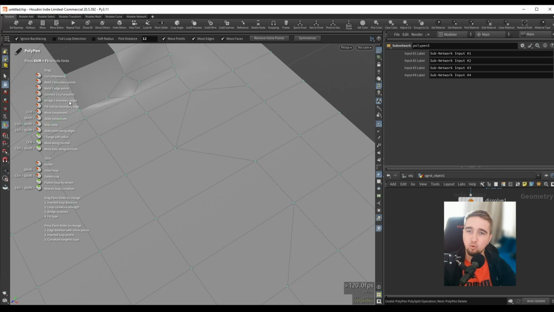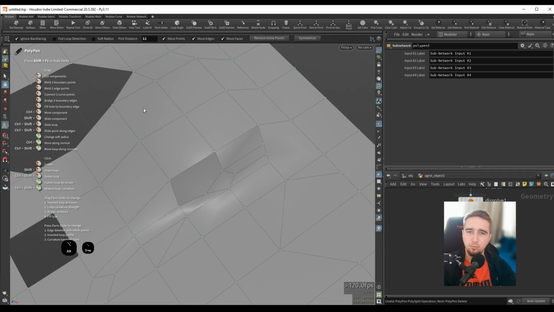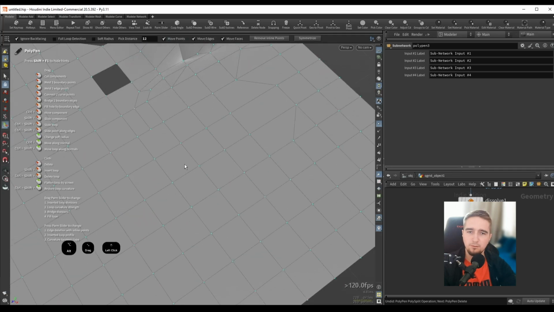We can bridge two boundary edges. So if I hover over the edge and hold down click, I can drag this all the way to the other edge and it will create this bridge selection. So for example, let's get rid of some faces here, I can hold down click and drag this all the way to the other edge. And now when we are doing this, we also have the Z palm slider. So if I hold down Z, I can drag my mouse to the right and we can set the divisions of this bridge operation. So this is also really cool. And some of these operations will have this Z palm adjusting.